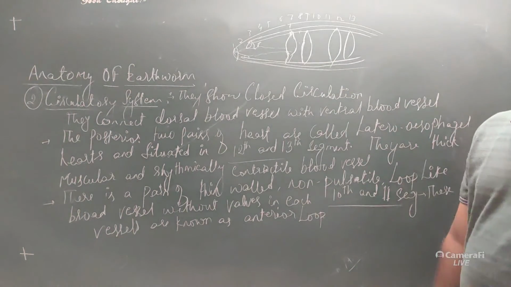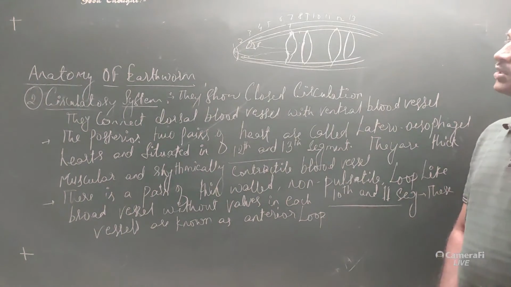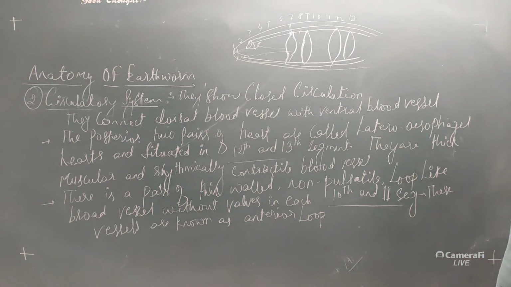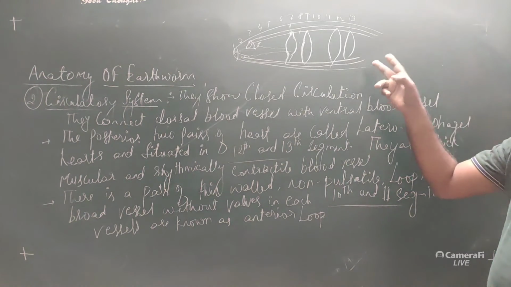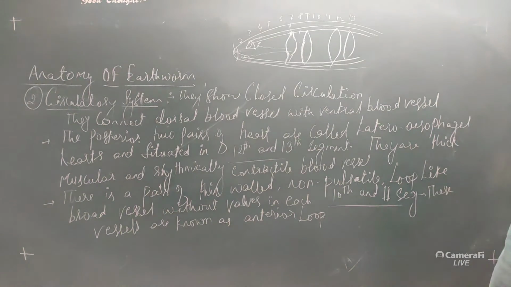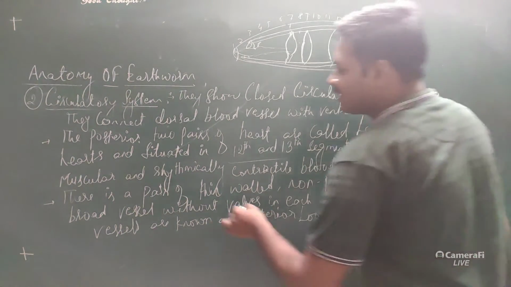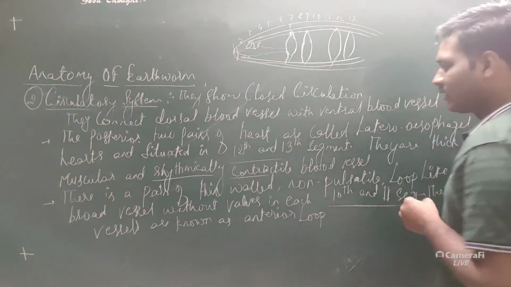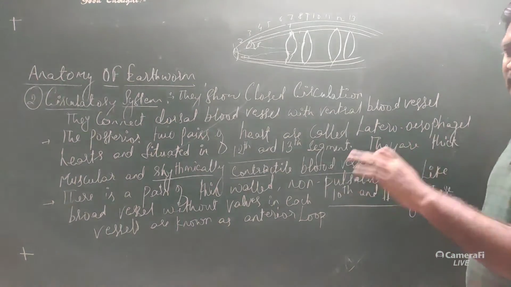The anterior 2 pairs are located in the 7th and 9th segment. They connect the dorsal blood vessel to the ventral blood vessel. The next, posterior 2 pairs are present in the 12th and 13th segment. They also connect the dorsal blood vessel to the ventral blood vessel. They are thick, muscular and rhythmically contractile blood vessels. So they contract with rhythm.